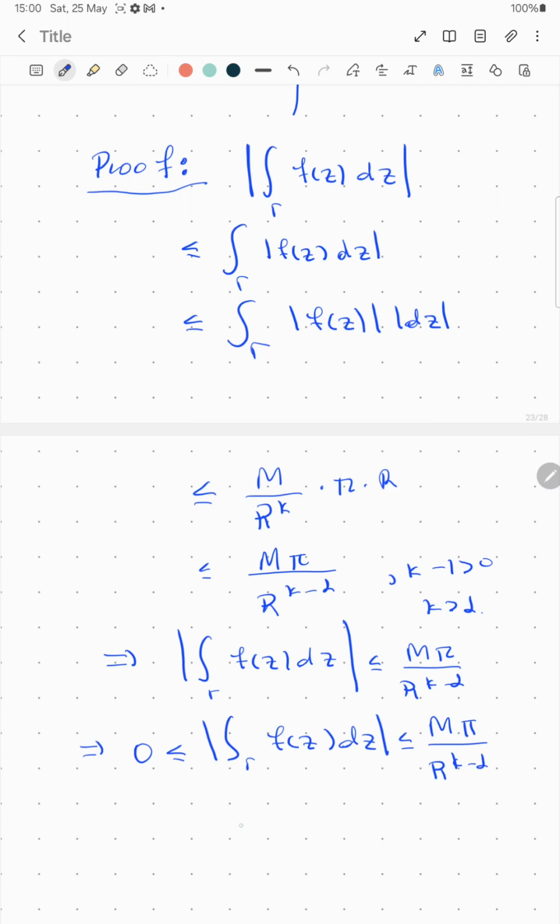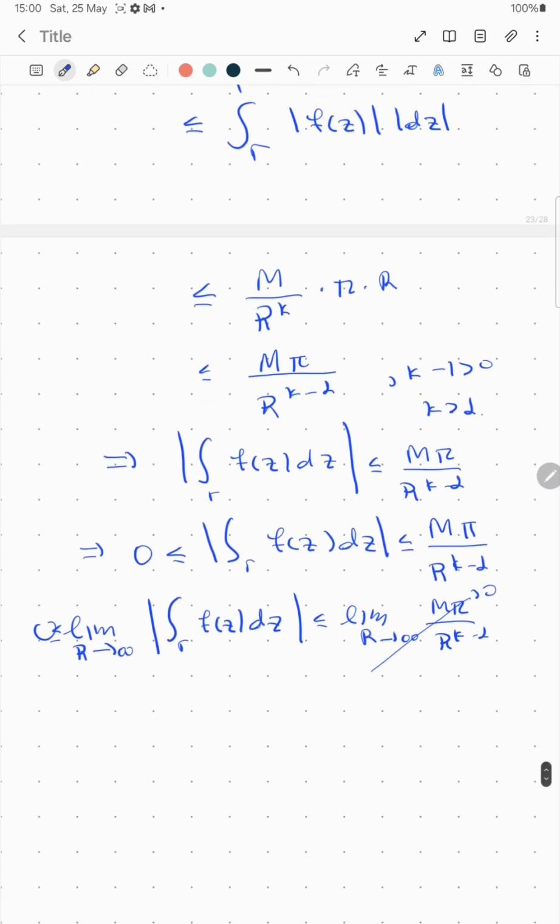Now we take the limit as r grows to infinity. We take the limit of this, and in the upper bound, as r grows to infinity, this one goes to 0.